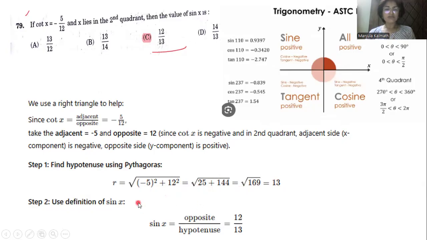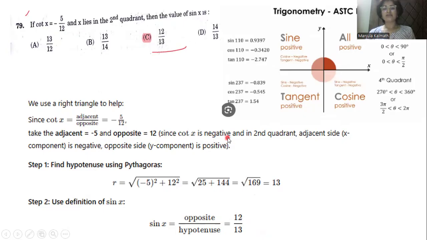And in the next step, we have to use the definition of sin x. That is opposite 12 and hypotenuse 13, so 12 divided by 13. So the result of the given problem is 12 divided by 13. First of all, the given formula represents adjacent divided by opposite, adjacent minus 5, opposite 12.